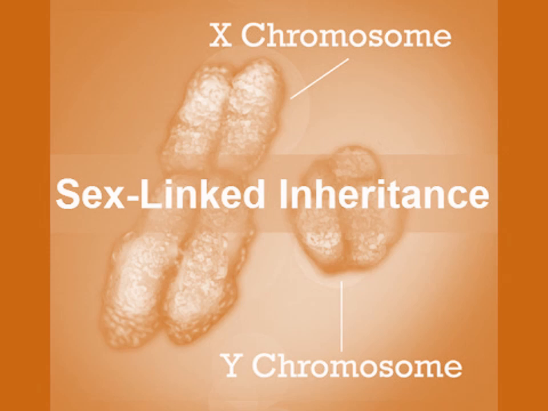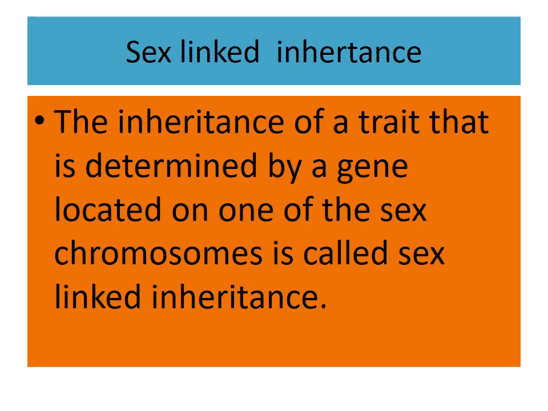This is the picture of sex linked inheritance, the X chromosome and Y chromosome. Sex linked inheritance: inheritance of a trait that is determined by a gene located on one of the sex chromosomes is called sex linked inheritance. The genes present on the differential region of the X or Y chromosome are called sex linked genes.